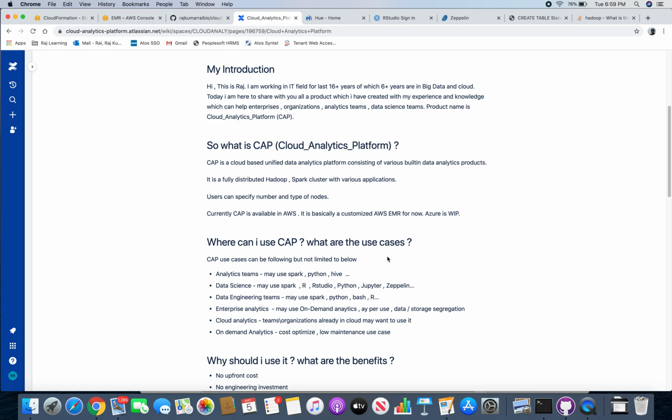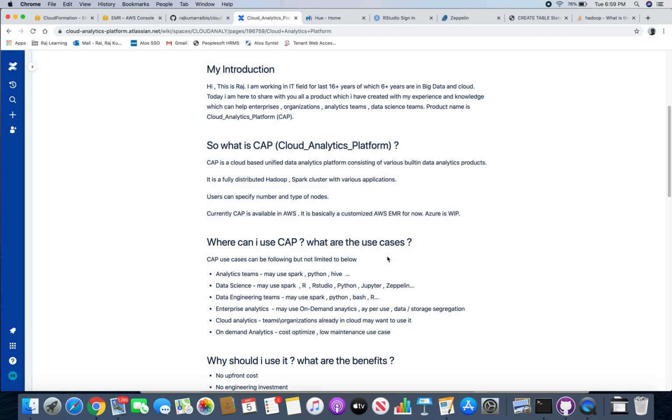I am working in the IT field for the last 16 plus years, of which 6 plus years are in big data and in various cloud platforms. Today, I am here to share with you all a product which I have created with my experience and knowledge, which I think can help enterprises, organizations, analytic teams, especially data science teams. The product name is CAP, Cloud Analytics Platform.